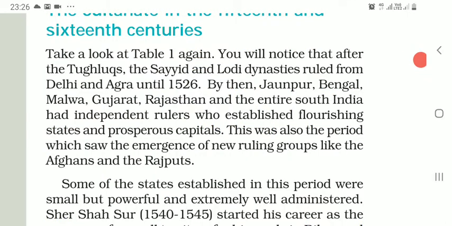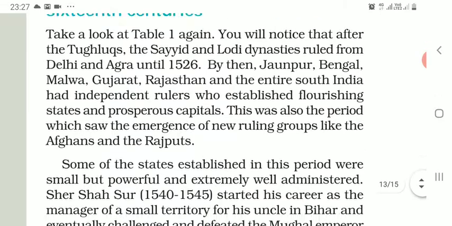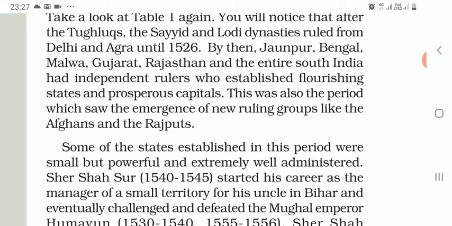So here we can say that after the rule of the Tughlaqs, the Sayyid and Lodi dynasties ruled from Delhi to Agra until 1526. By then, Jaunpur, Bengal, Malwa, Gujarat, Rajasthan, and the entire part of South India had different independent rulers, and they established flourishing, prosperous states in those regions.